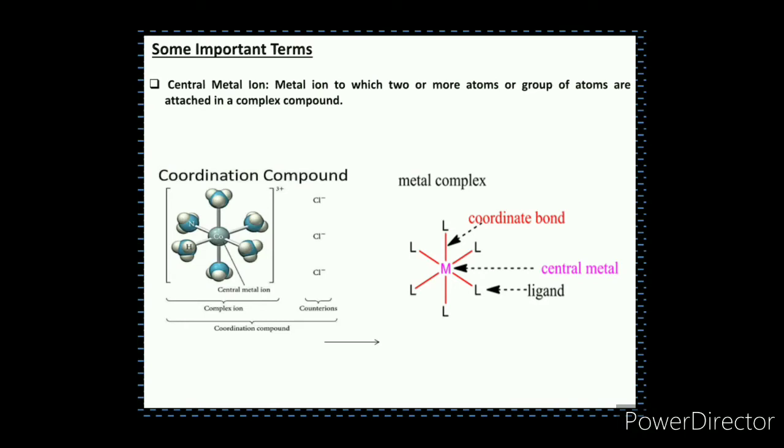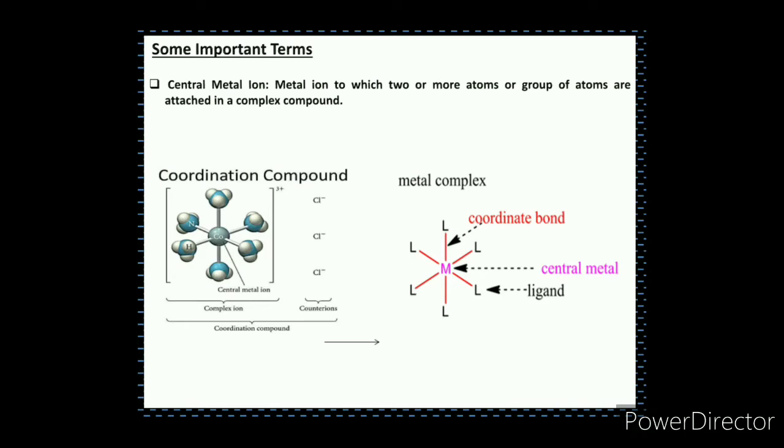Central metal ion is a positive metal ion to which two or more neutral molecules or negative ions are attached in a complex compound. As you see in this slide, M indicates metal atom and L indicates ligands.